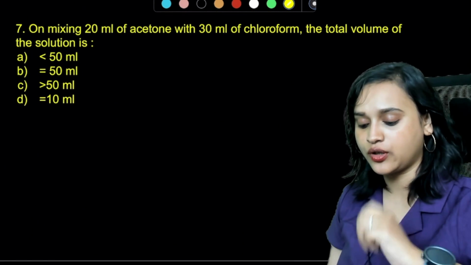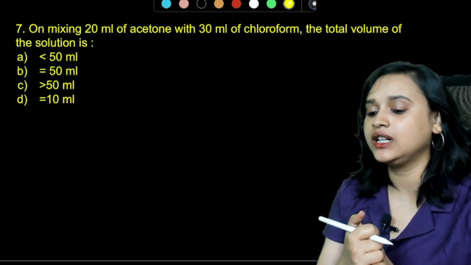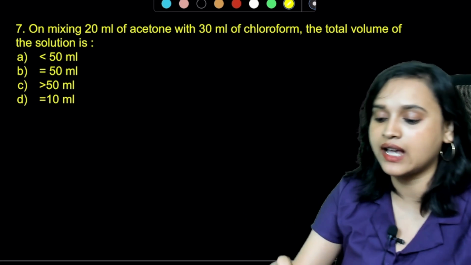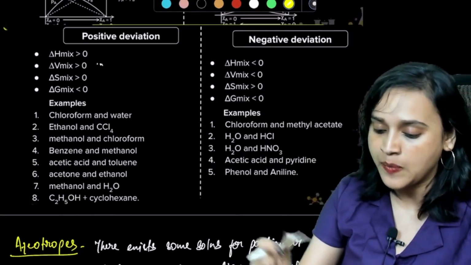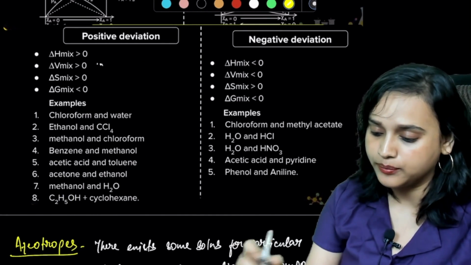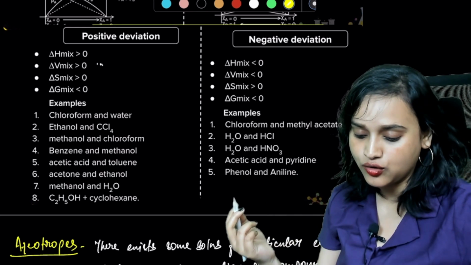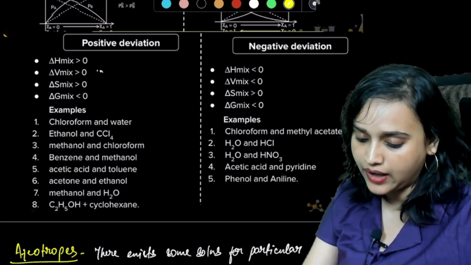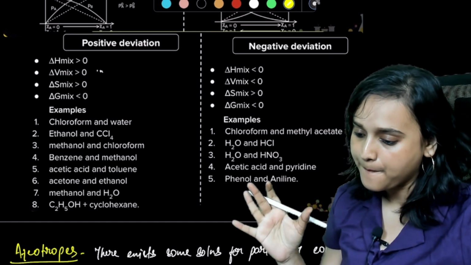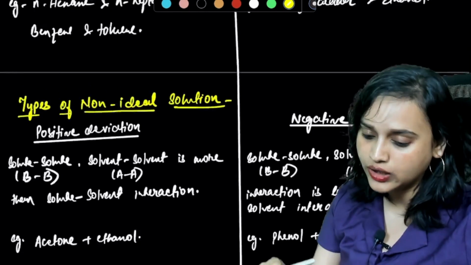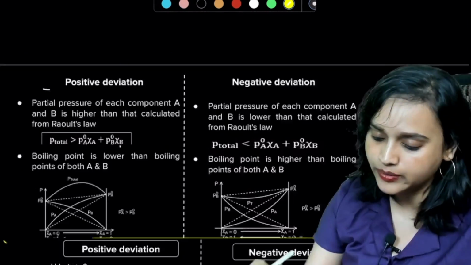Here is a question for you. On mixing 20 milliliter of acetone with 30 milliliter of chloroform, the total volume of the solution is, guys, everybody take a look at it. Acetone and chloroform. Where is it? Do you have it? Nowhere. I don't have this example. Acetone and ethanol I have written, benzene plus toluene I have written.